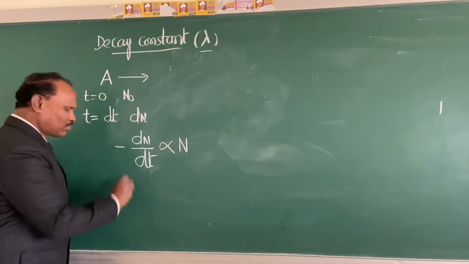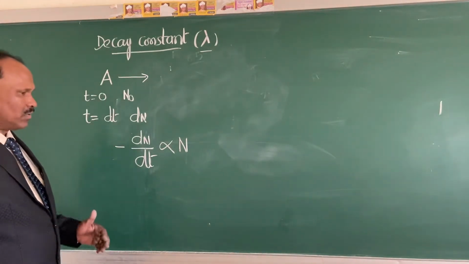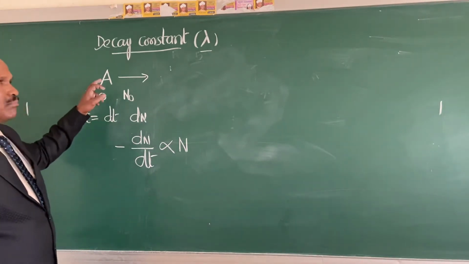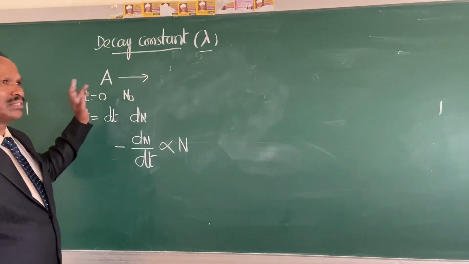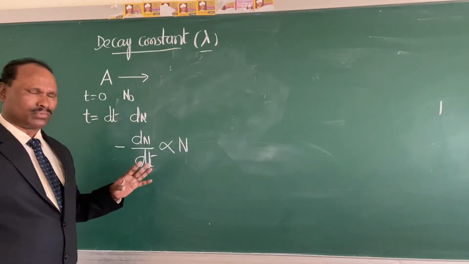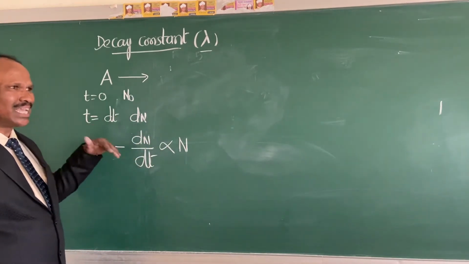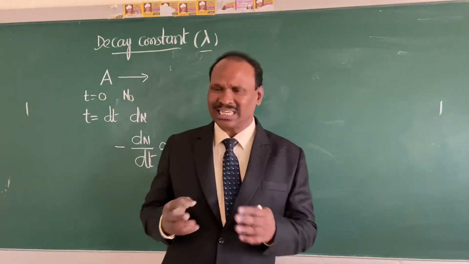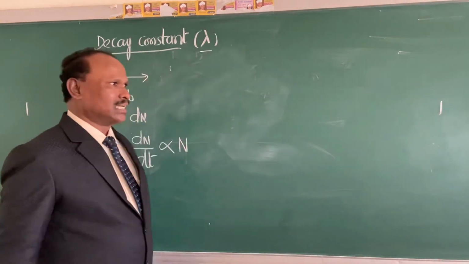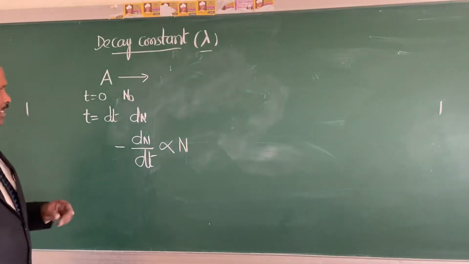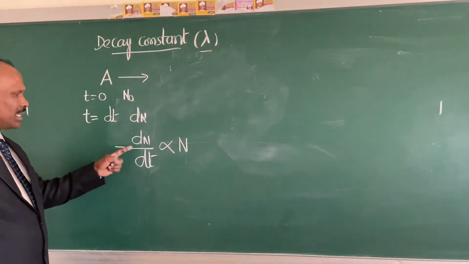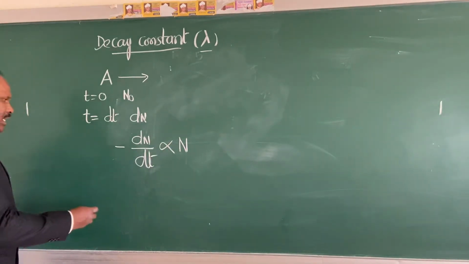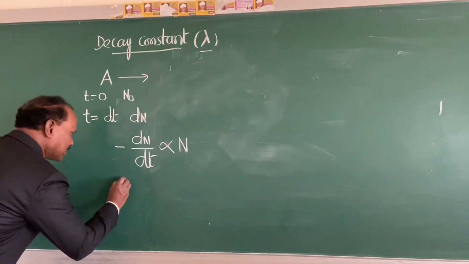And I will write here a minus sign, because as the time increases, the number of radioactive nuclei goes on decreasing. Followed what I said? So the minus sign indicates the number of radioactive nuclei goes on decreasing with increase in time. Therefore we have written minus dN by dt is directly proportional to N. Now we shall further simplify this equation.